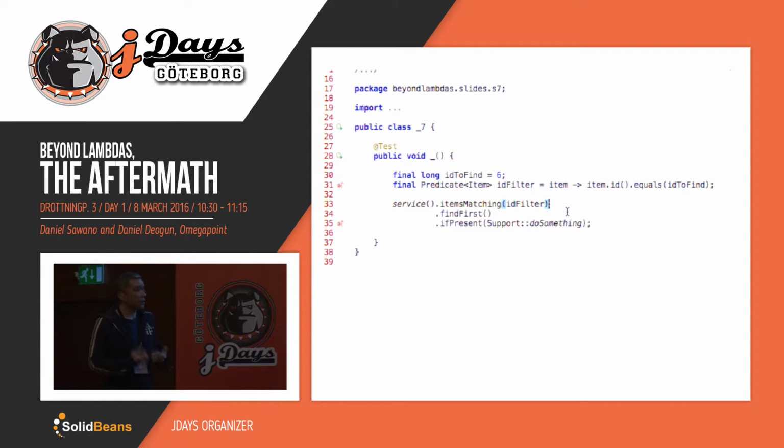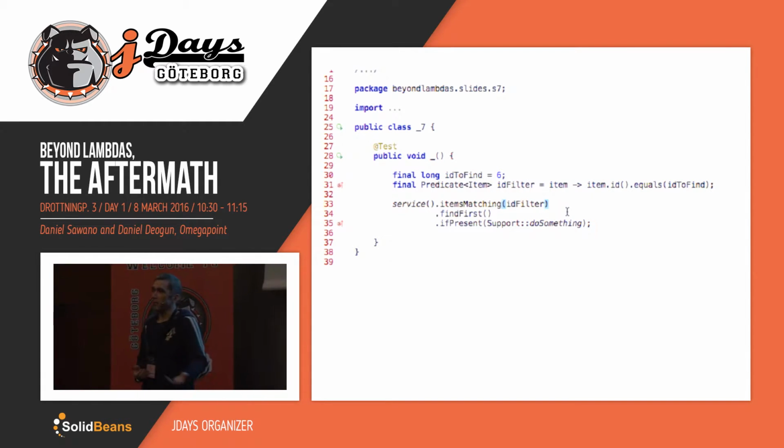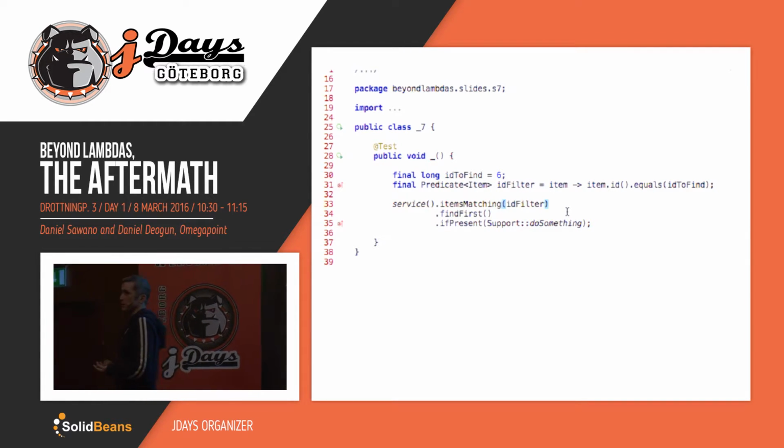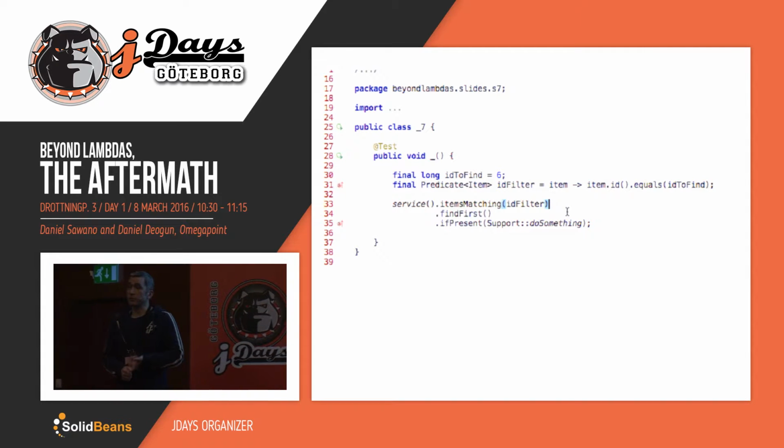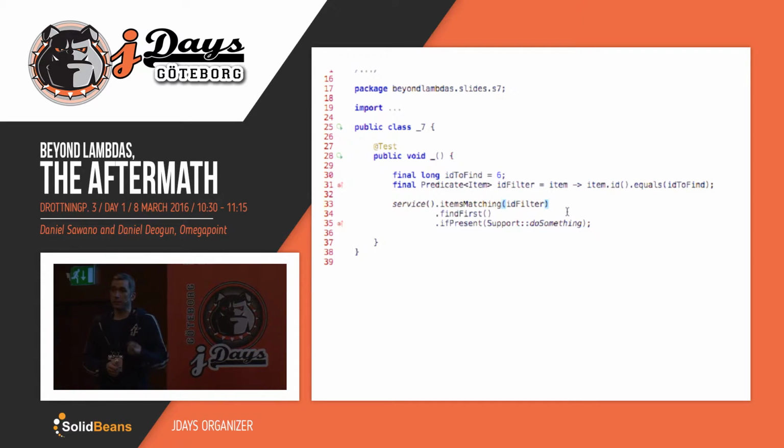And in this case, I, as a developer, know that the ID of an item is unique. It's kind of like the primary key of the item. So I know that if I get something back from this method, I'm probably going to get an empty stream or a stream with just one item. So if I get one item, I can just use find first or find any. That's the easiest way to get the actual element in the stream, or one element. And then if I get one element or item, I will do something with it. It's pretty straightforward.